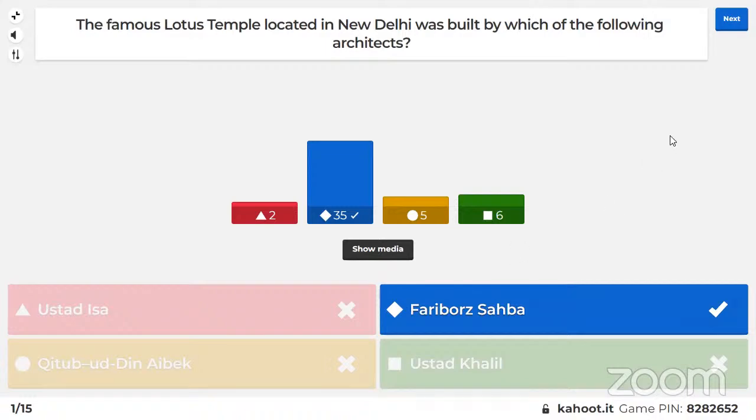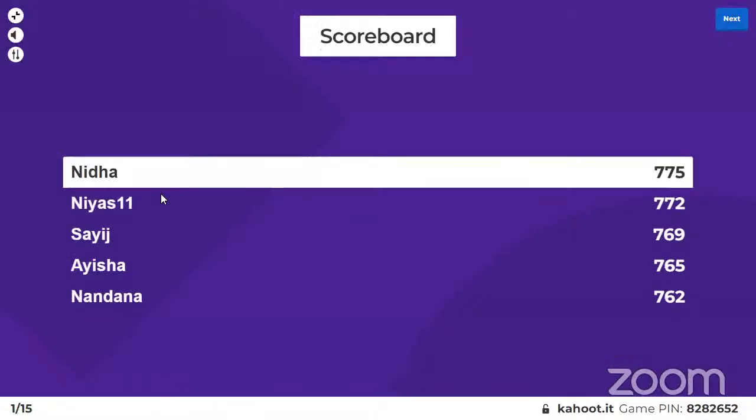All right, so moving on to the leaderboard. This will be your first leaderboard. Nida has come to the top with 840 points. Second spot goes to Niaz, third spot goes to Saeed, fourth spot goes to Aisha, and the fifth spot goes to Nantana. Okay. All right, so that's all from the leaderboard.